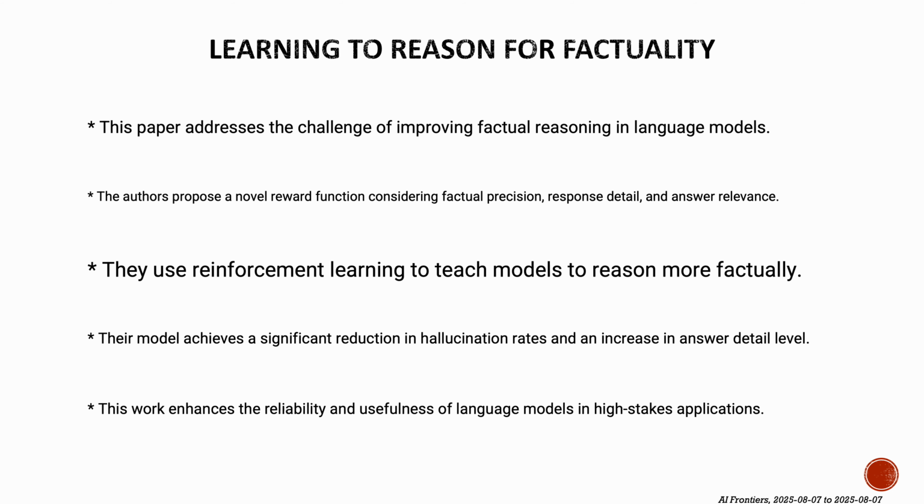In the paper, Learning to Reason for Factuality, by Chen and colleagues, the authors address the challenge of improving factual reasoning in language models. They propose a novel reward function considering factual precision, response detail, and answer relevance. Using reinforcement learning, they teach models to reason more factually. Their model achieves a significant reduction in hallucination rates and an increase in answer detail level, enhancing the reliability and usefulness of language models in high-stakes applications.